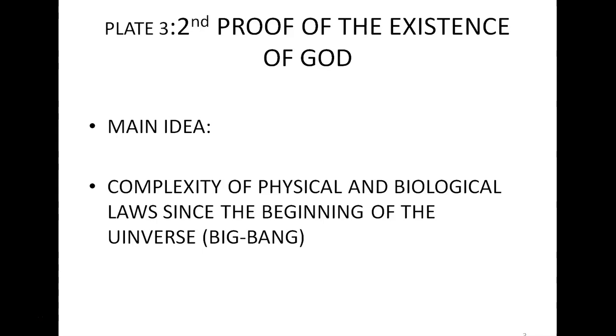The most astonishing and complex laws are biological laws that make some DNA sequences transform into very complex living beings, as are human beings, mammals, birds, plants, fishes. The only logical explanation of the existence of such complex laws is that they have been created by a superior intelligence called God. We go to plate 4.